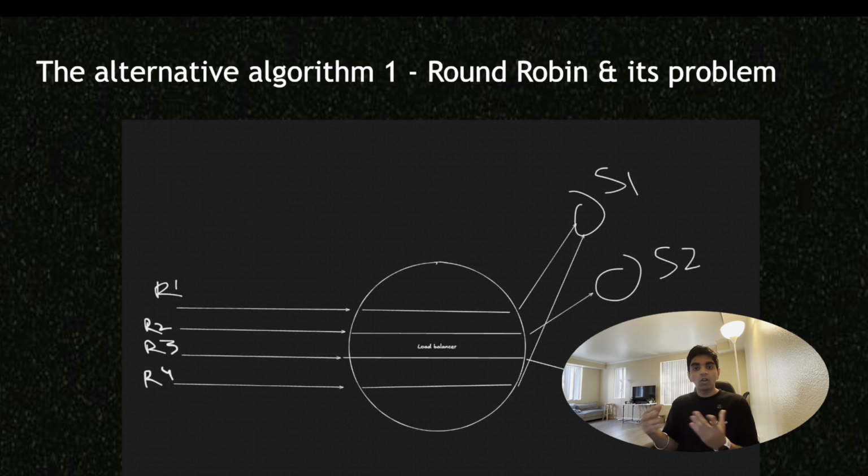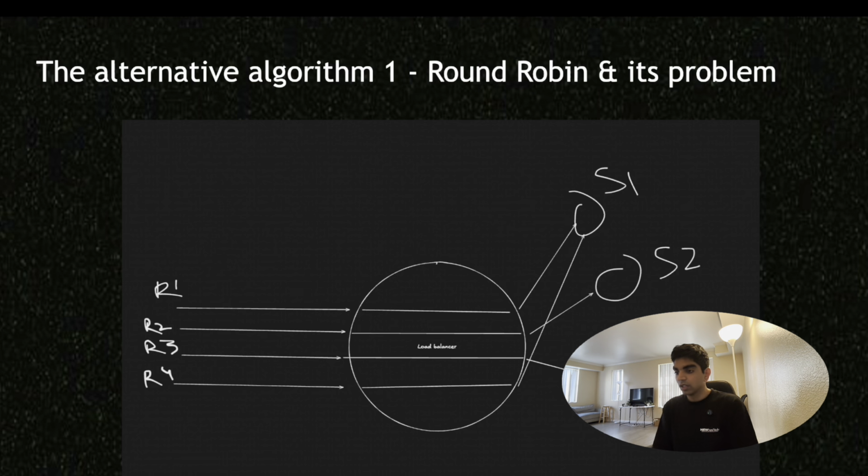However, there are drawbacks to using something as simple as this. The problem with round robin: so let's say one of S1, S2, S3 actually went down. And to preface the problem and to show the problem even more, we're going to assume that R1, R2, R3, R4, which are the four requests, are actually persistent connection requests. What are persistent connection requests? So let's say we're running an application like WhatsApp, which would create a WebSocket connection with one of the servers.